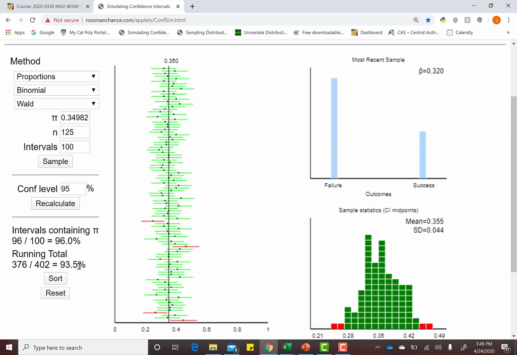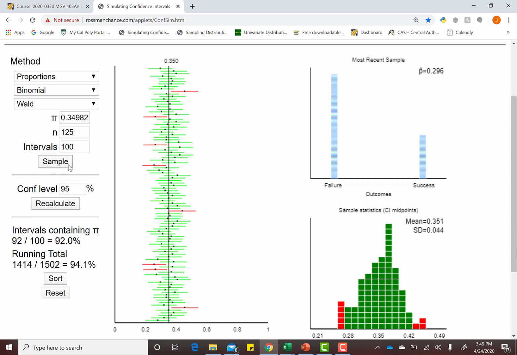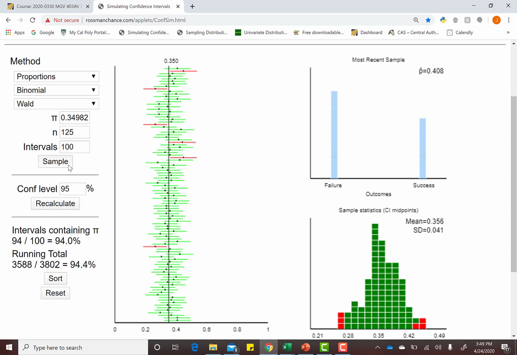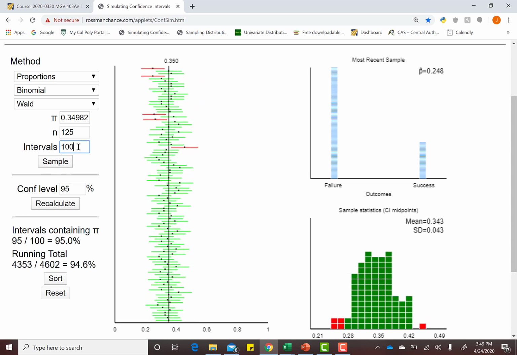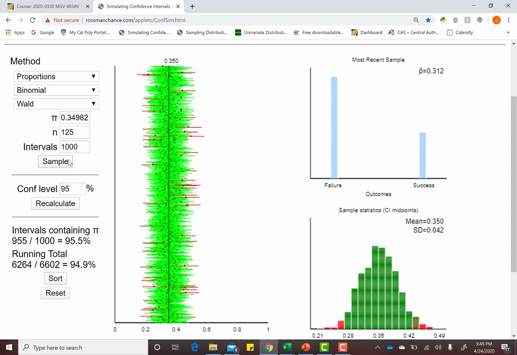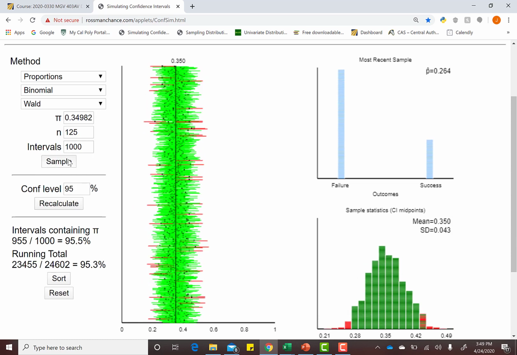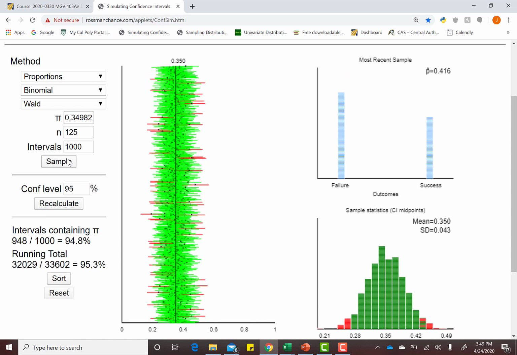No, you're not. There's variability. There's randomness. The only way we can guarantee that this percentage would be 95% is if I just clicked sample an infinite amount of times. If I just kept hitting sample and sample and sample and we did more and more confidence intervals. That's the only way we can get this to be close or exactly to that 95%.